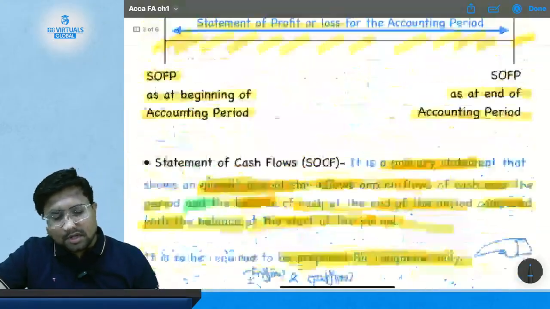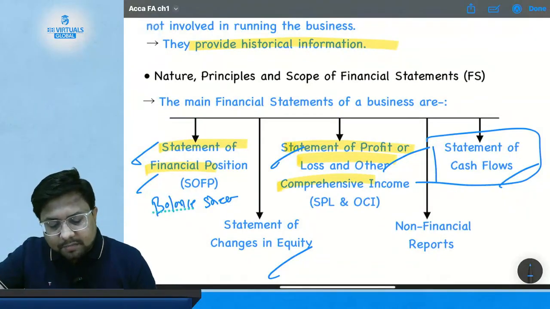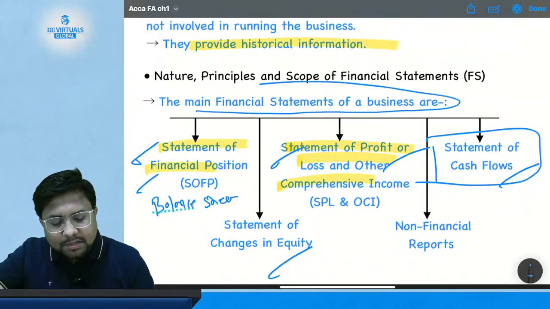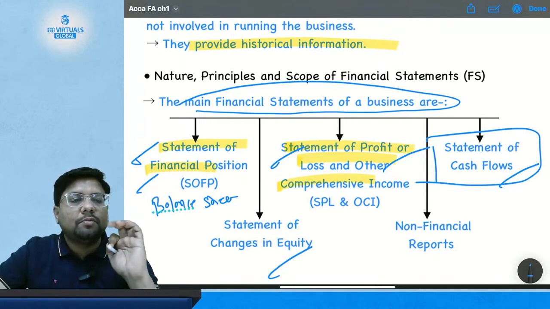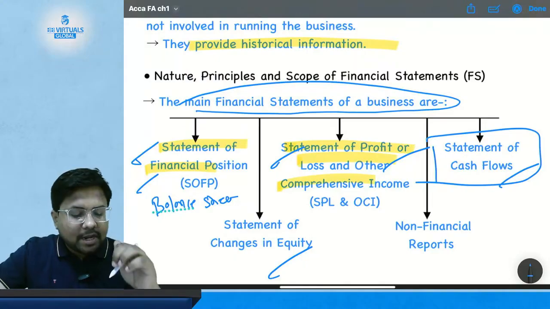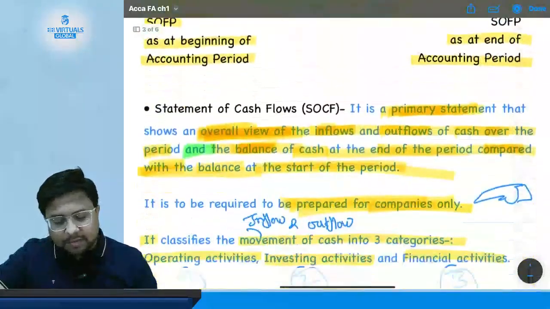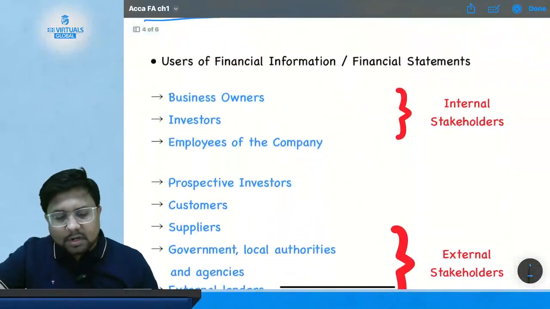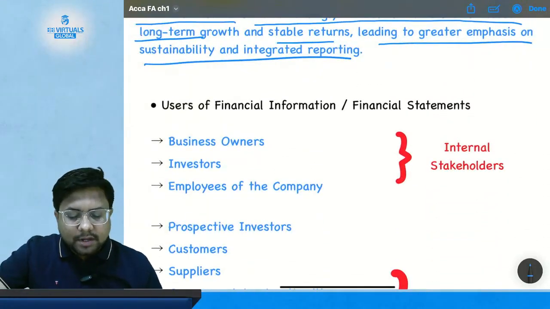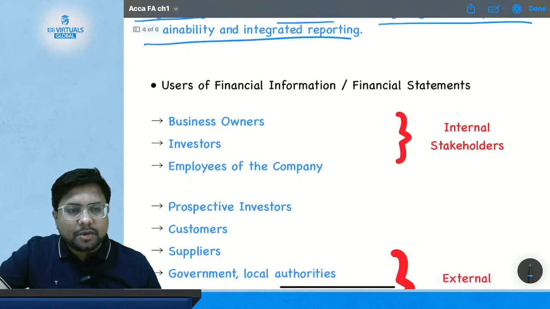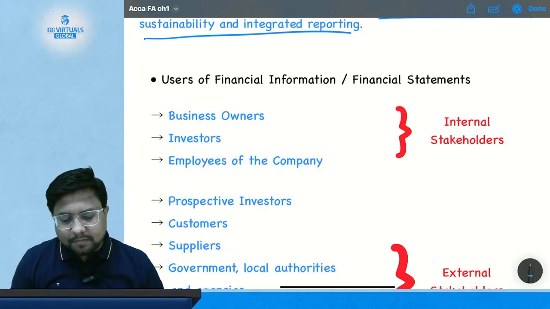So, this is the complete view of the main financial statements of businesses, which are the statement of financial position, statement of profit and loss, statement of cash flow, statement of changes in equity, and last, non-financial reports. Okay, so we are done with this topic. Now we have to study the next topic, that is users of financial information and financial statements. Okay, so let's have a 1 or 2 minute break, then we will start with this topic.